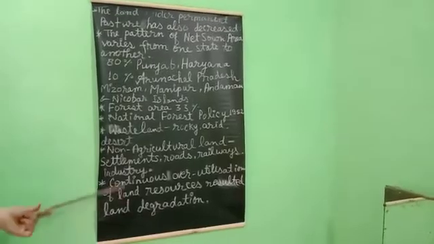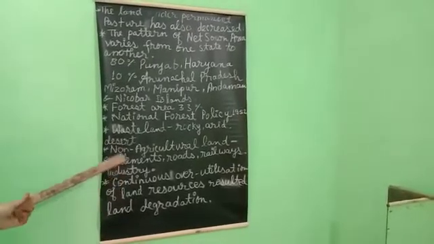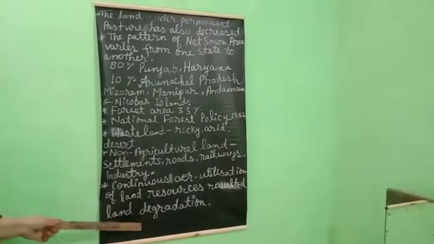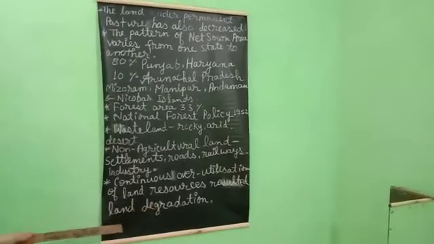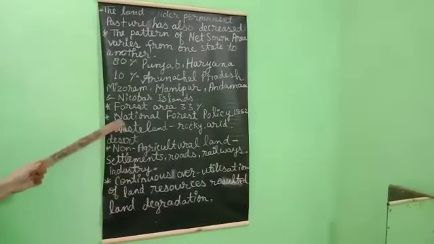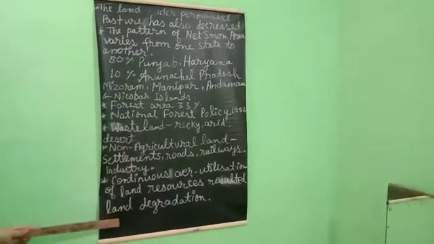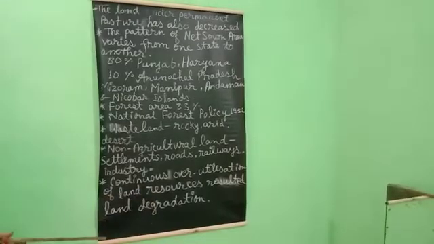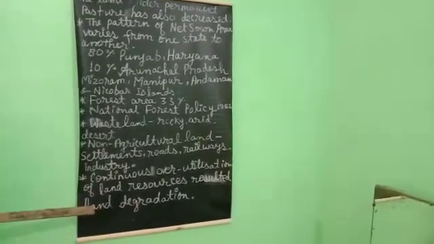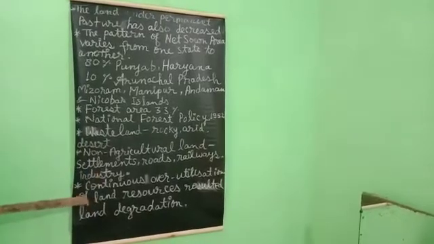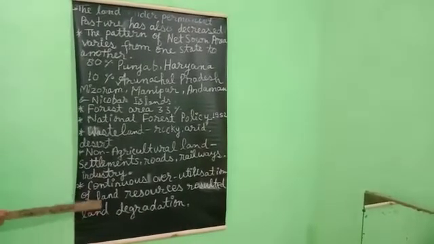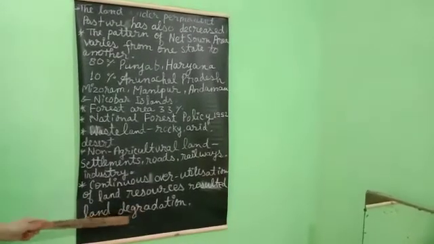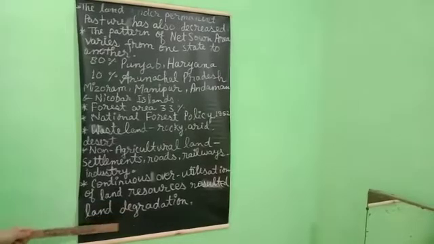So there is a serious need in our society and environment that we should use our resources in a planned and systematic way. That is called the land use pattern, and the use of land resources should be with safety measures and methods. So that's why we can stop land degradation, and this is most harmful for our land and country. Okay, thank you students.